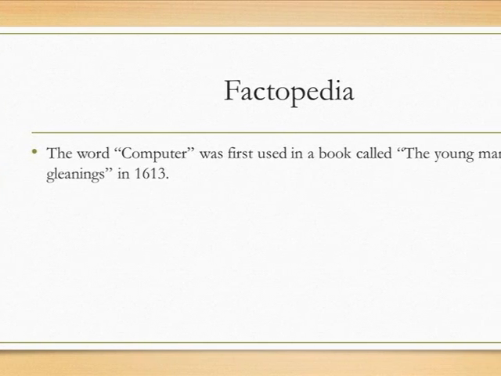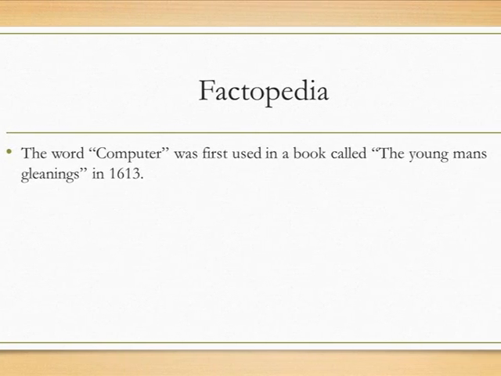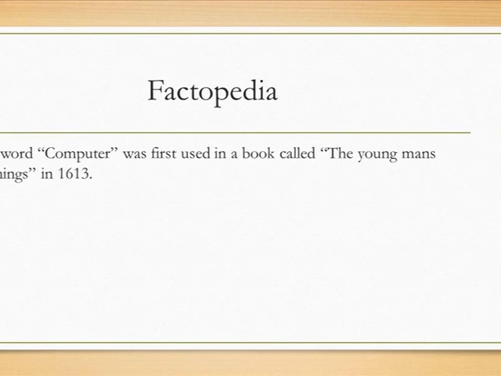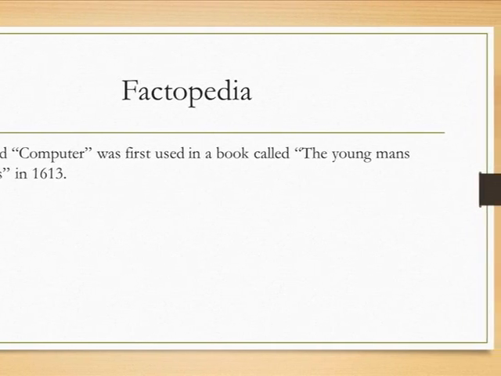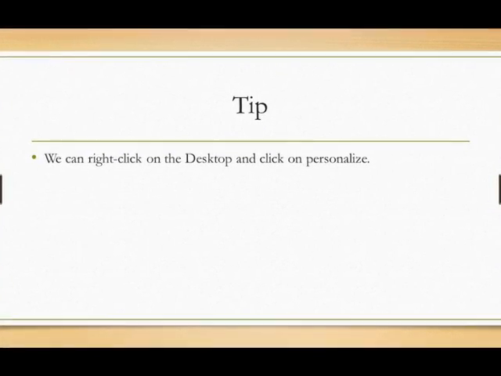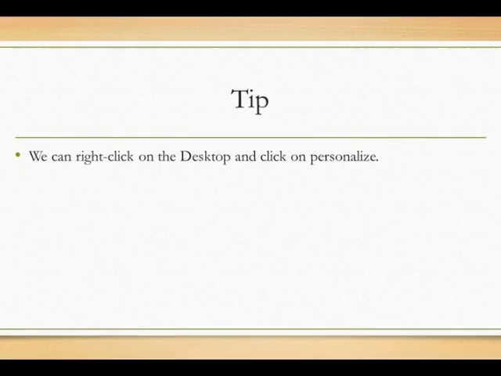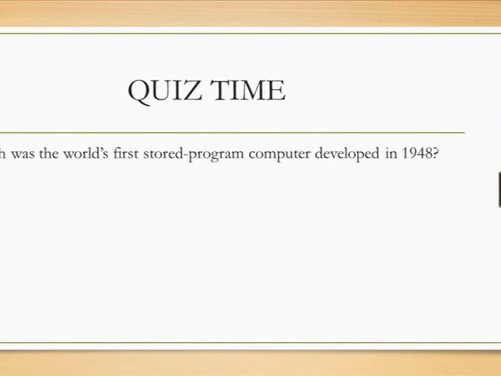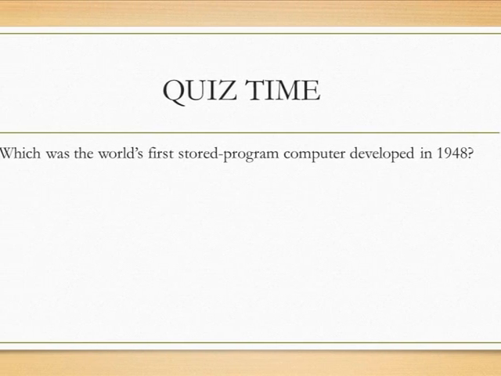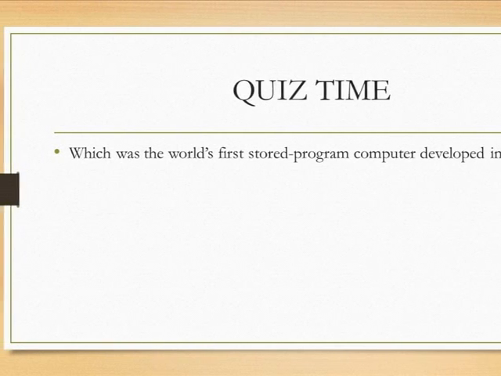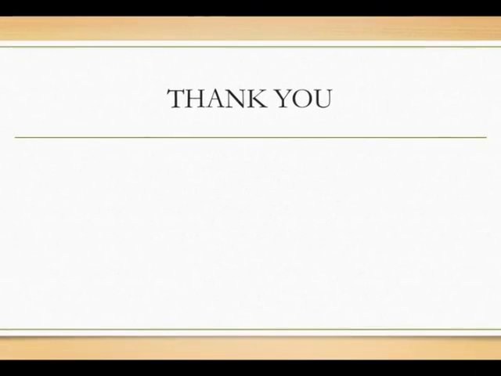Factopedia. The word computer was first used in a book called The Young Man's Gleanings in 1613. Tip. We can right click on the desktop and click on personalize. Test your knowledge. Which was the world's first stored program computer developed in 1948?